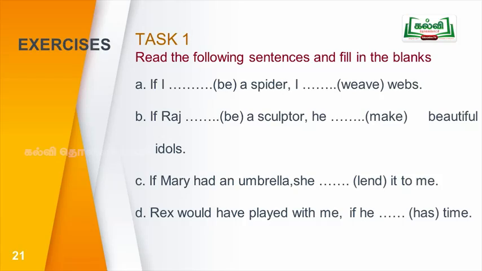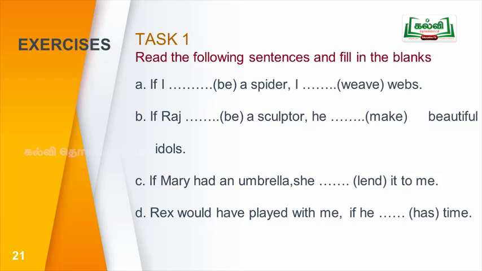See the next sentence. If Mary had an umbrella, she does lent it to me. You identify the tense form. If Mary had an umbrella. What's the tense used here? What's the verb? Had. Had is the past tense. So, if past tense comes in the if clause, what will come in the main clause? Would plus verb. So, the answer is would lent.